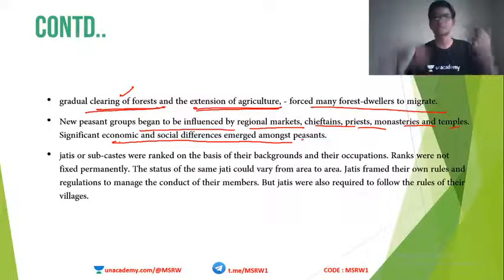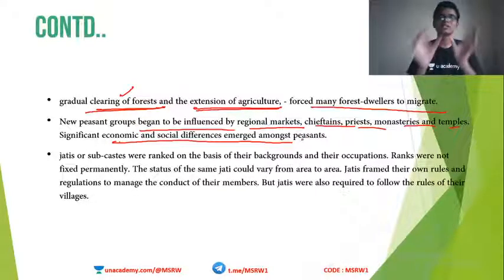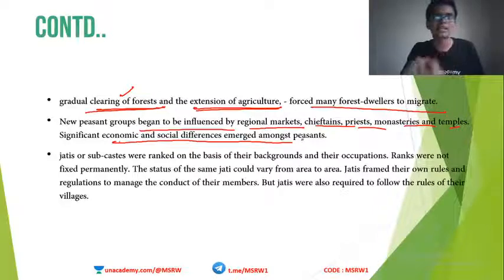One person will be very rich because he has huge tracts of land under him. The other person might not be that rich. Okay, so this difference started coming up. So that economic inequality started coming up, and this economic inequality led to other inequalities also. For example, social inequality, rich and poor. Although it is economic inequality, even then in society there is a huge difference between how a rich person is treated and how a poor person is treated. Okay, so such inequalities came to rise when agriculture expanded. Very important for your mains.